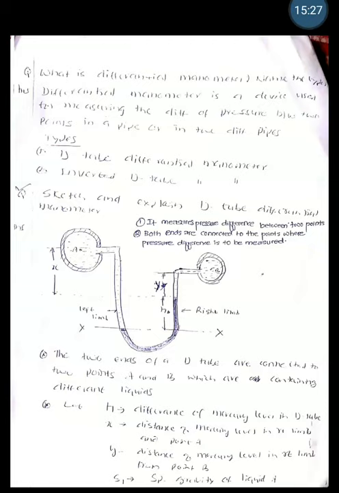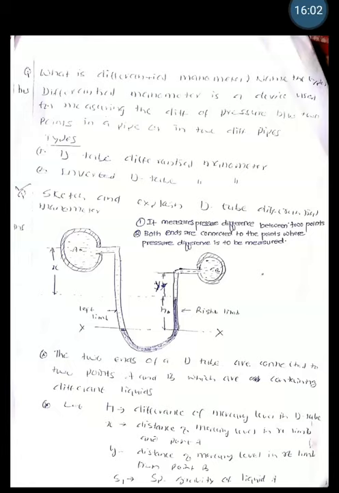Then next is the differential manometer. We have studied simple manometers now. So what are differential manometers? Differential manometers are used for measuring the difference of pressure between 2 points, because the above 2 devices are used to measure the pressure at a point. You cannot measure the pressure difference there, but by using a differential manometer, we can measure the difference in the pressure between the 2 points. There are different types of differential manometers, as I already told: the U-tube differential manometer and the inverted U-tube differential manometer.